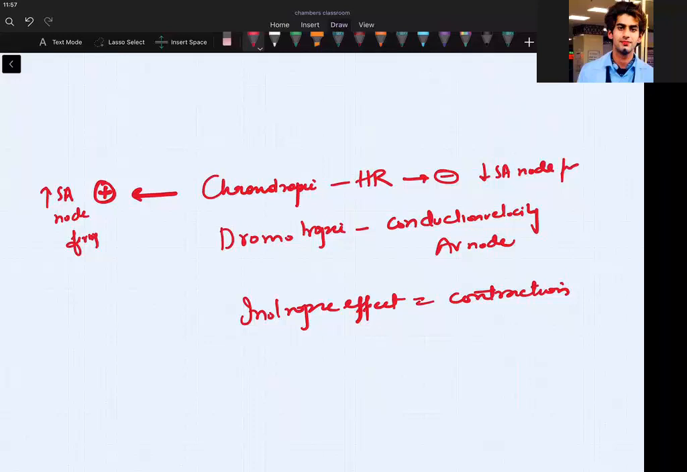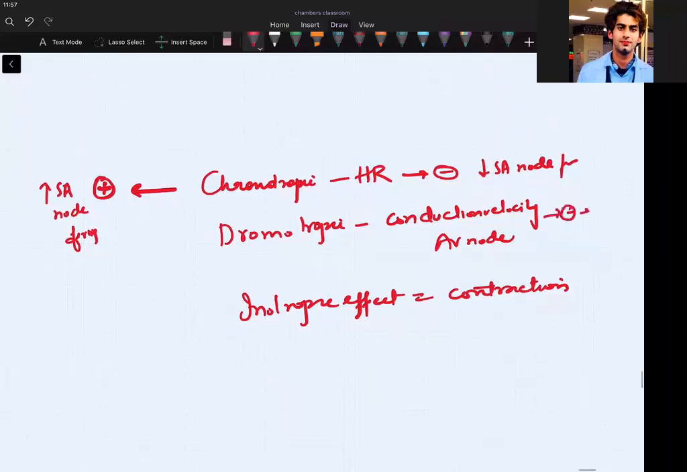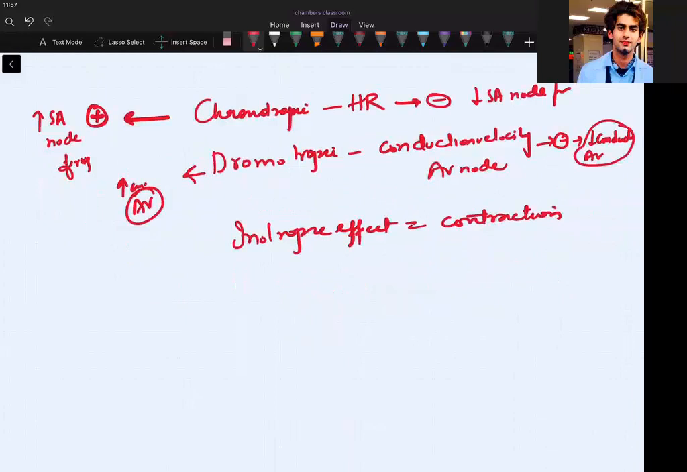Dromotropic effects. A negative dromotropic effect will cause a decrease in the conduction velocity in the AV node. A positively dromotropic action, I will be telling you that in the ECG also. Positively dromotropic means it increases the conduction velocity through the AV node. That means it will increase the conduction from the atria to the ventricle, and the PR interval will get decreased. That I will be telling you later on. Positively inotropic effect is an increase in the contractility. Negatively inotropic effect is a decrease in the contractility.